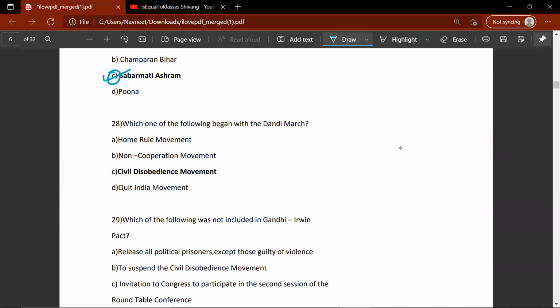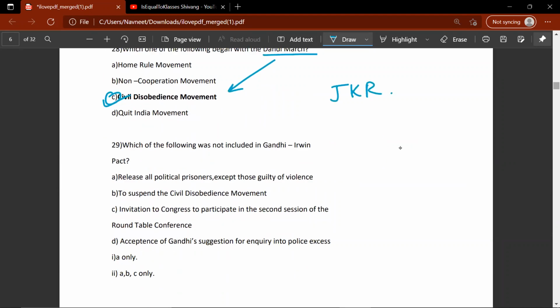Which one of the following began with Dandi March? C, Civil Disobedience Movement. So one thing that you have to keep in mind is that with the Dandi March, Civil Disobedience Movement started. And with the help of JKR, in the sense Jallianwala Bagh, Khilafat Movement and Rowlatt Act, non-cooperation movement happened. Okay, so let's move on.